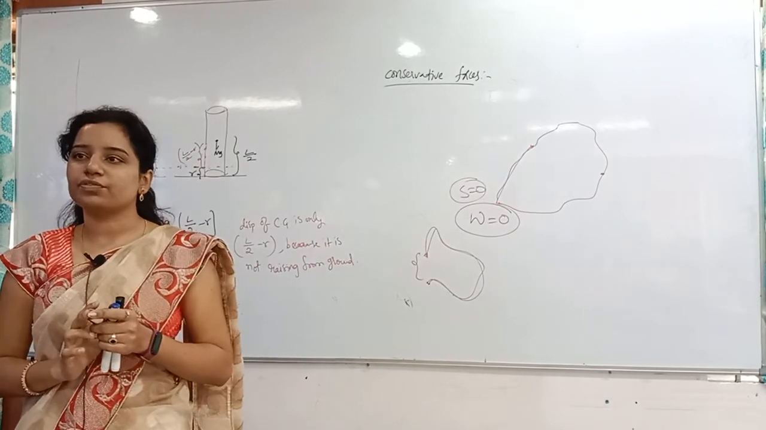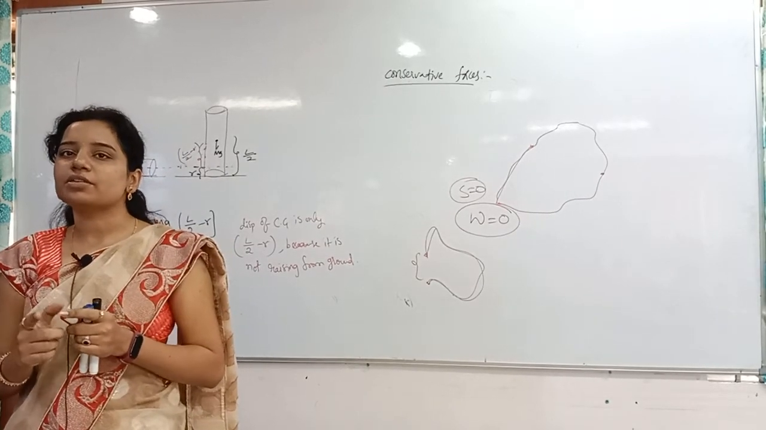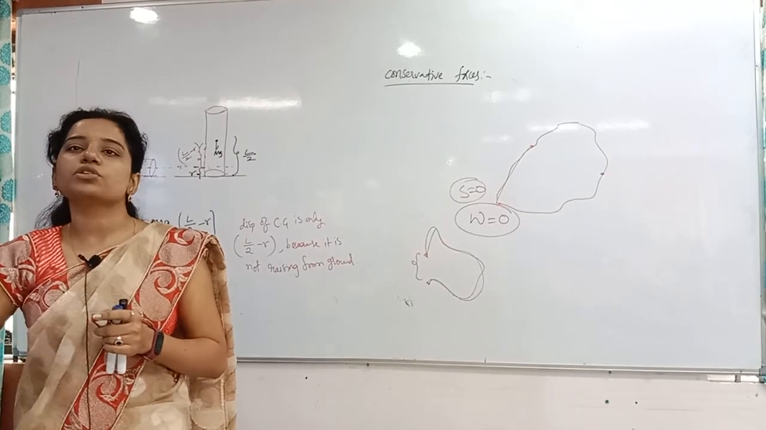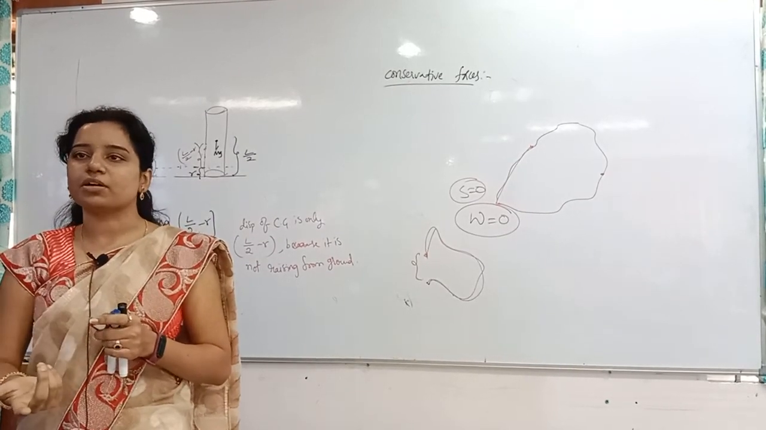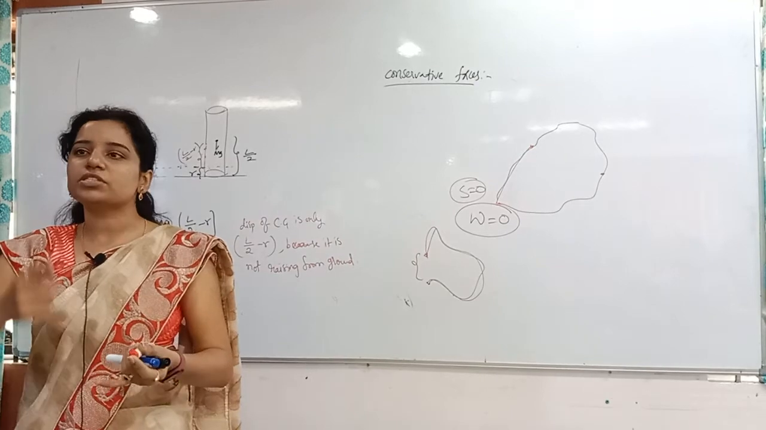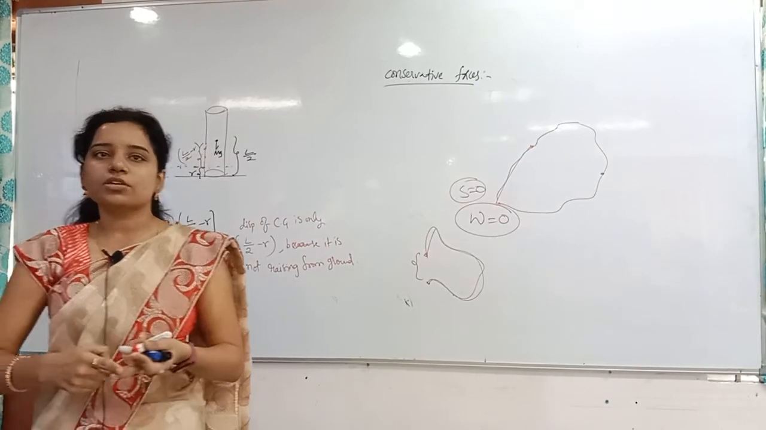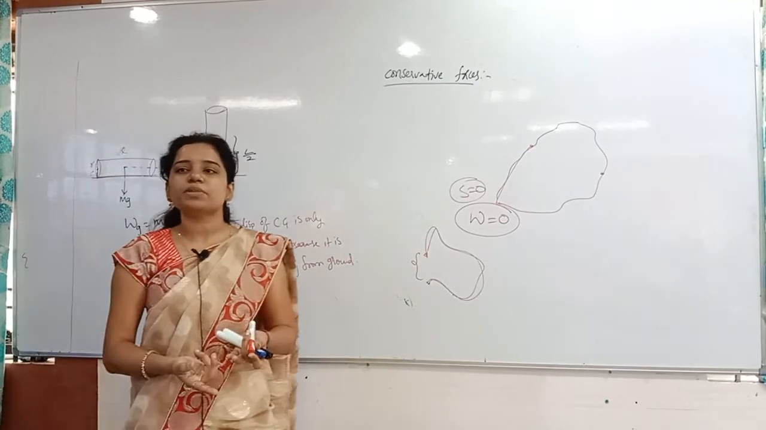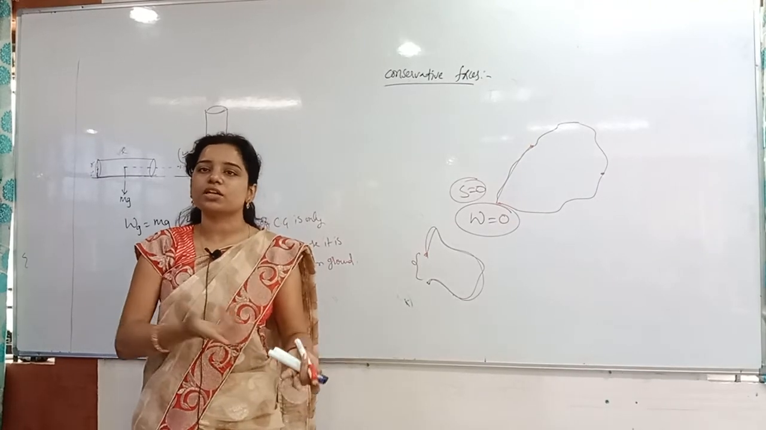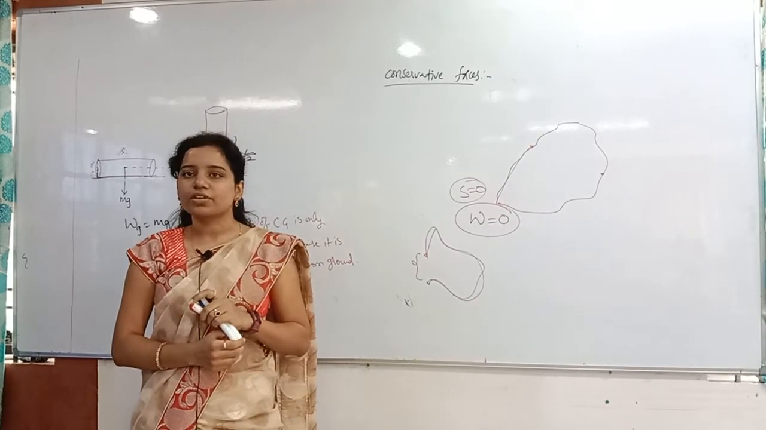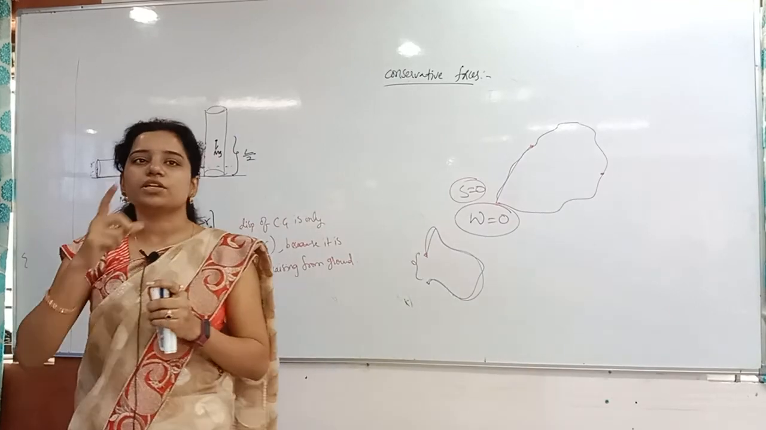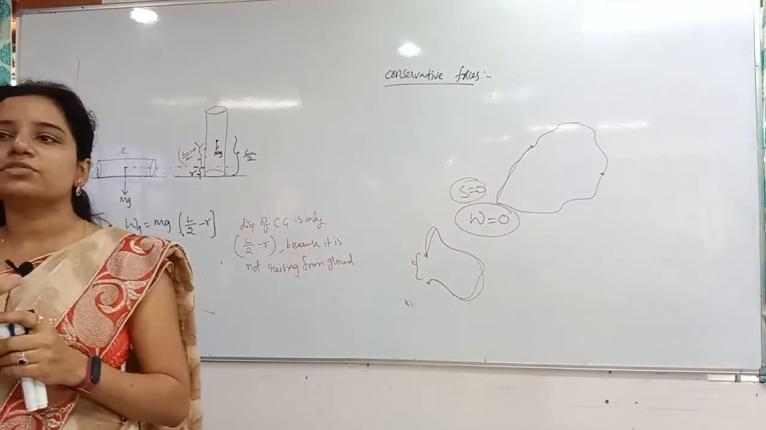In the conservative forces, the work done by the conservative forces around a closed loop is how much? Nothing but 0. Why? Because I am saying clearly that force depends on the displacement. So whenever you take the closed loop, what is the displacement? 0 is the displacement. So work done also what? 0 only. Understand, right?